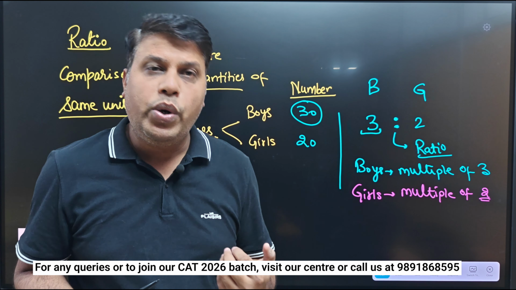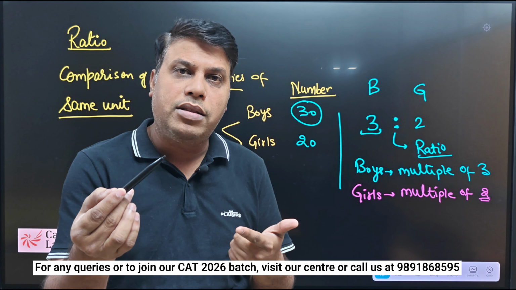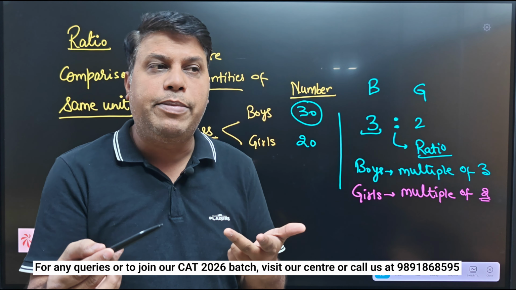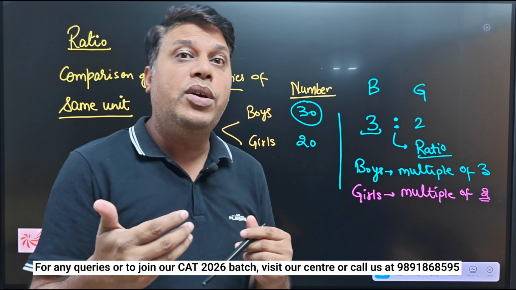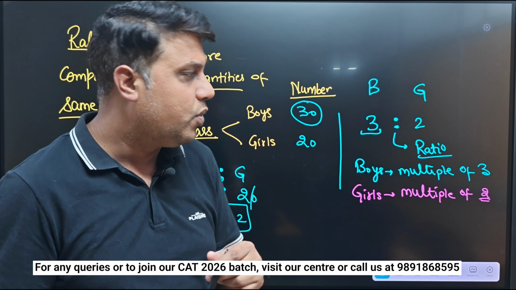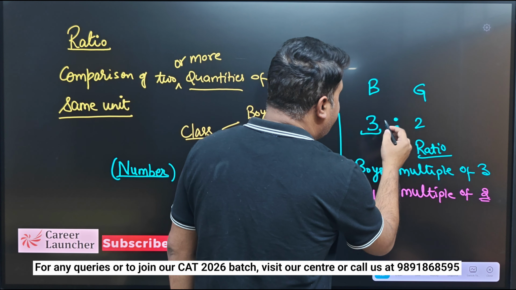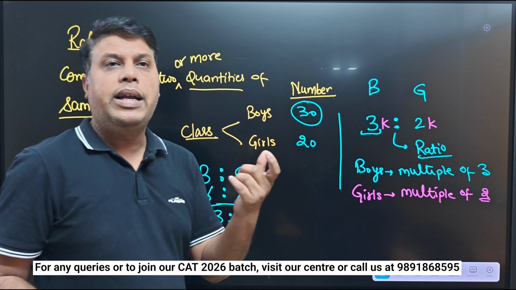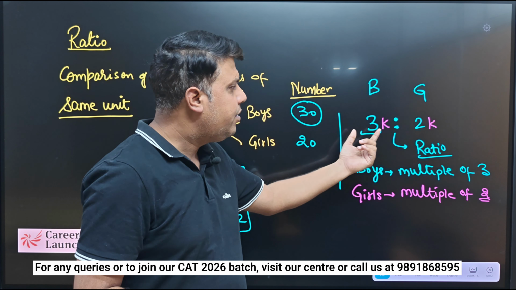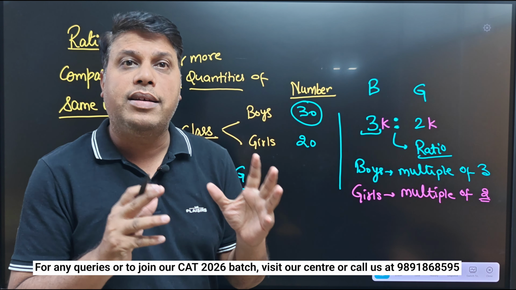But how should I know कि कितने होंगे? Boys भी 3 के मल्टीपल में हैं, गर्ल्स भी 2 के मल्टीपल में, बट कितने होंगे, right? When you want to quantify, we connect a variable with this ratio: 3k and 2k, right? So k will decide the number of boys and the girls.